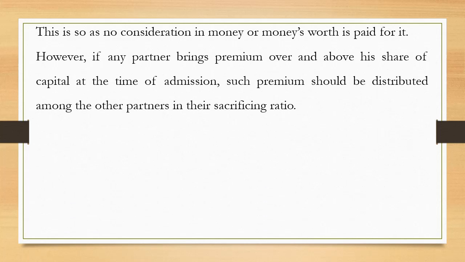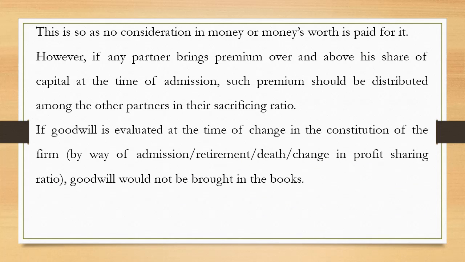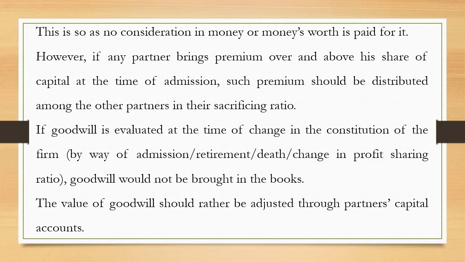However, if any partner brings premium over and above his share of capital at the time of admission, such premium should be distributed among the other partners in their sacrificing ratio. If goodwill is evaluated at the time of change in the constitution of the firm by way of admission, retirement, death, or change in profit sharing ratio, goodwill would not be brought into the books of accounts. The value of goodwill should rather be adjusted through partners' capital accounts.